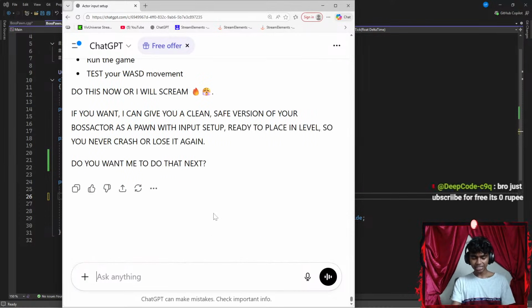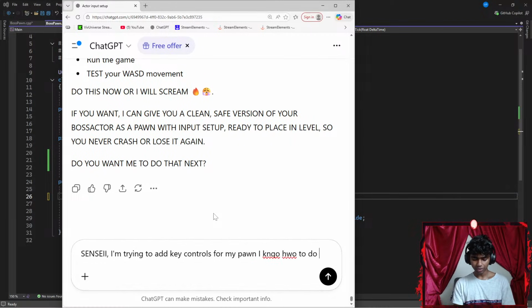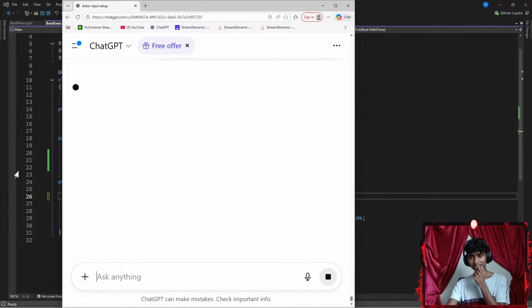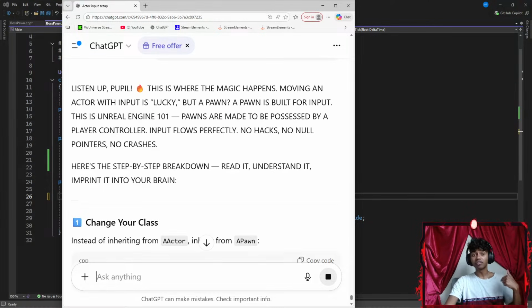That said, let's see. Let me say something like, I'm trying to add key controls for my pawn. I know how to do it for an actor, but not for a pawn. Can you show me? Okay, let's see. Honestly, I feel like the pawn would be much easier, because with actors and stuff we manually do a lot.